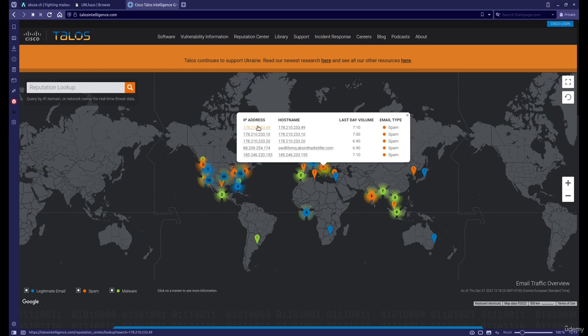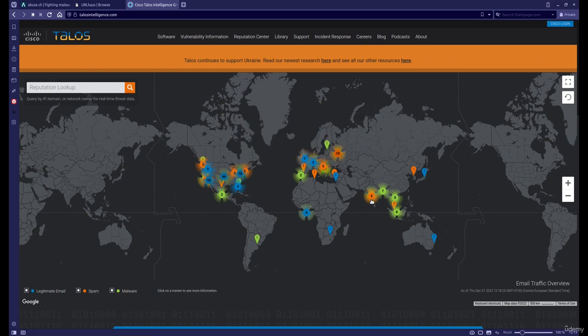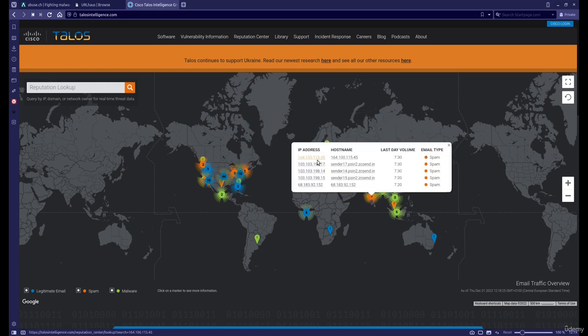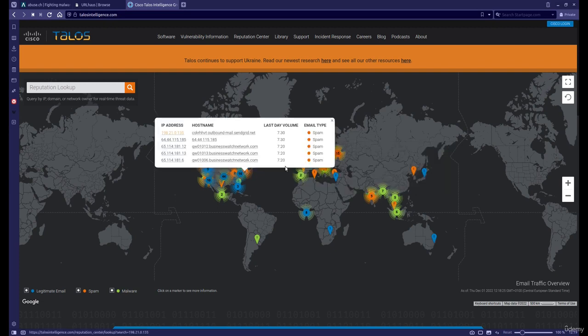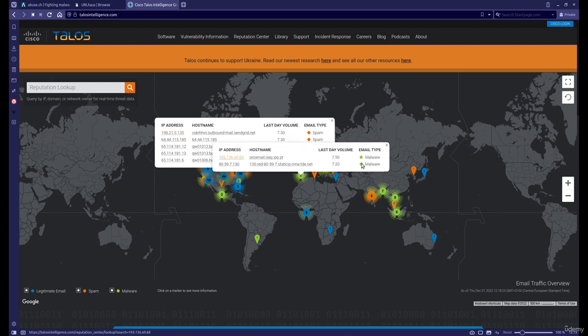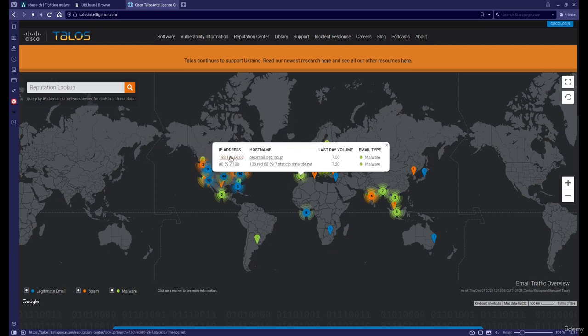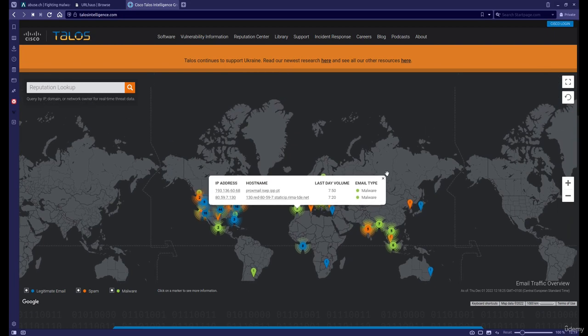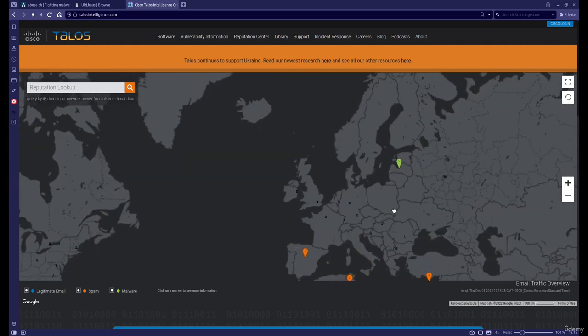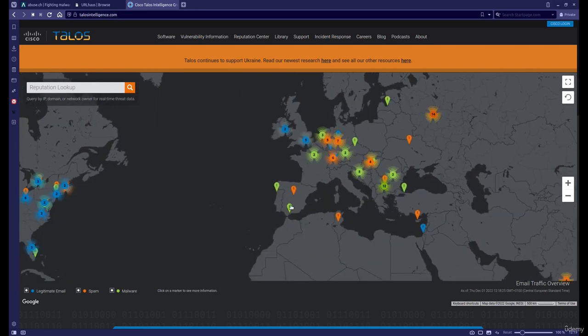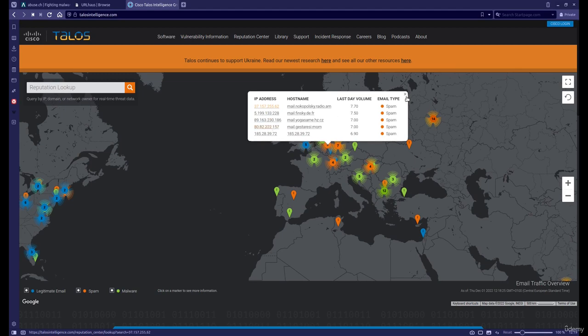So on these IP addresses, you can click on different ones. For example, in India, these are being used for spam. Different ones are being used for spam. You can see these green ones are used to spread malware. So some malware is being spread from Spain, it seems. We can zoom in. Yeah, some malware being spread from Spain. From the Netherlands also. Oh, no, that's spam.